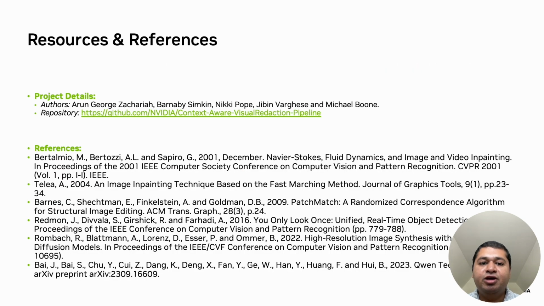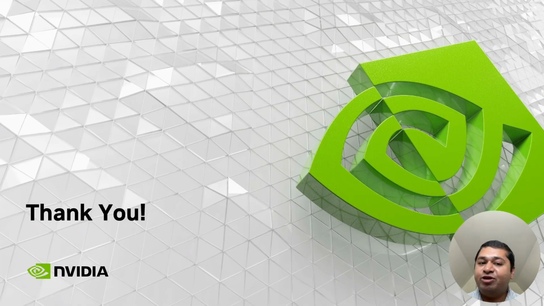So to conclude, our framework successfully couples object detection with vision language models to achieve scalable, high-fidelity data sanitization. The source code and project details are available publicly on GitHub, and I thank you for your time.